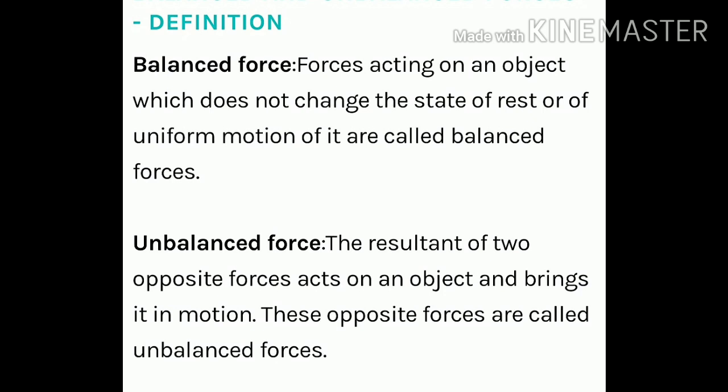Dear students, from all those activities, we got the definitions of balanced force and unbalanced force. Balanced force: forces acting on an object which do not change its state of rest or of uniform motion are called balanced force. Unbalanced force: the resultant of two opposite forces acts on an object and brings it into motion. These opposite forces are called unbalanced force.